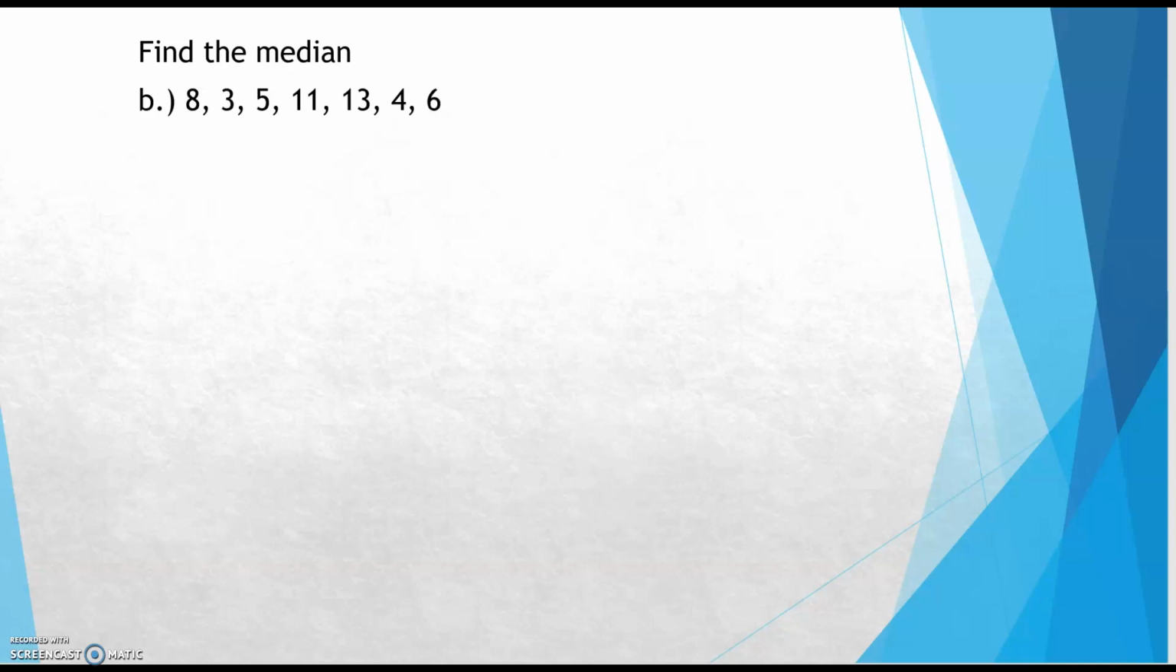Okay, find the median. Number 1, is the data in order? Nope. So we got to put it in order first. Now it's in order, and I have 1, 2, 3, 4, 5, 6, 7. Okay, so I have an odd number, so there's just going to be one number in the middle. That would be 6. Okay, so my median is 6.